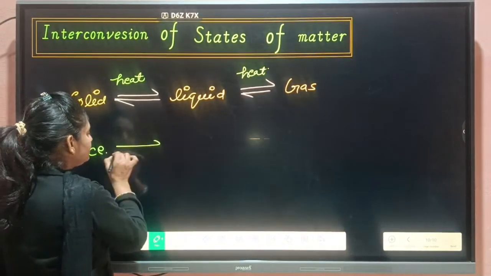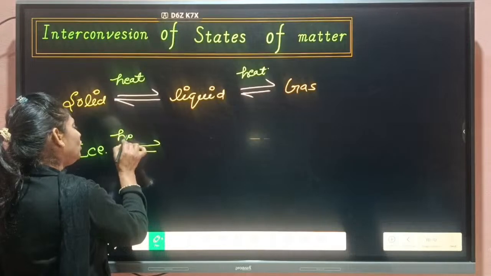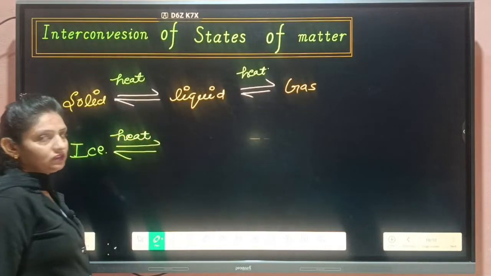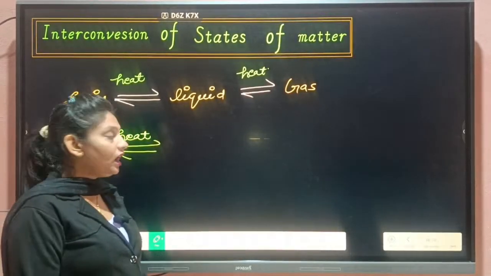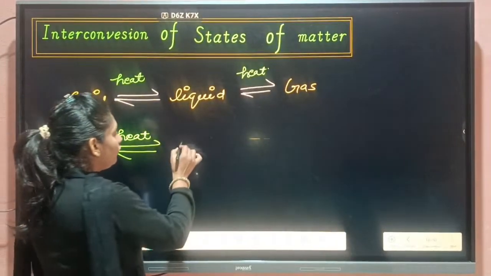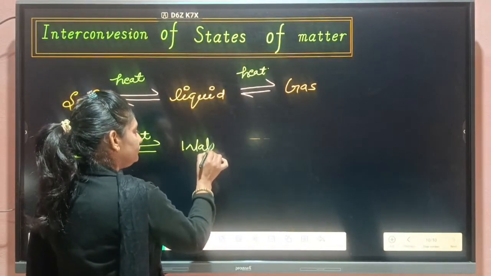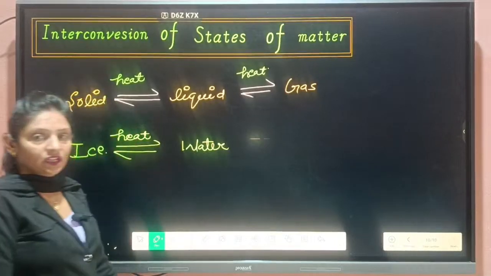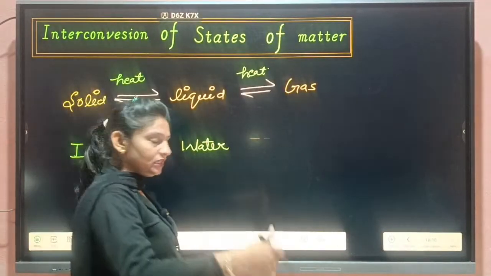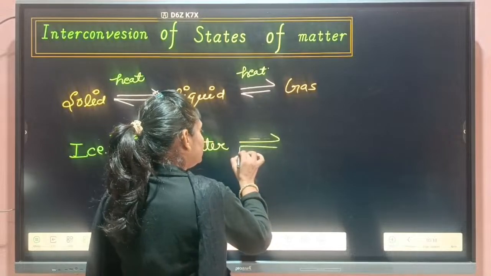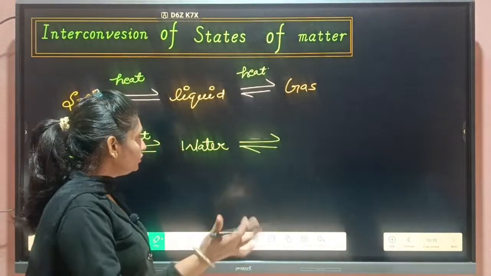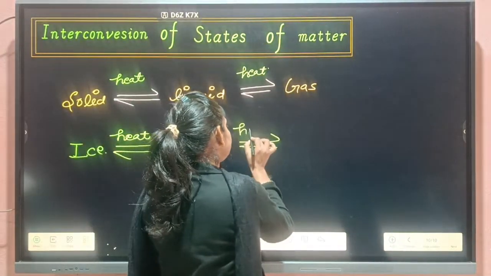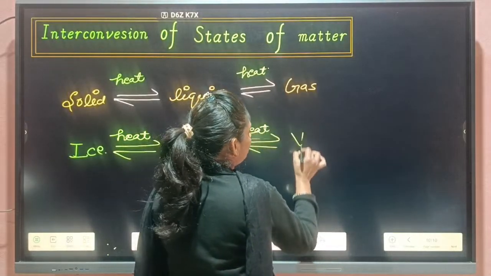If I heat this one, you know very well, it is a very common example, what will happen? Ice can be converted into water, means liquid state. And if I keep heating continuously, then water can convert into water vapors.